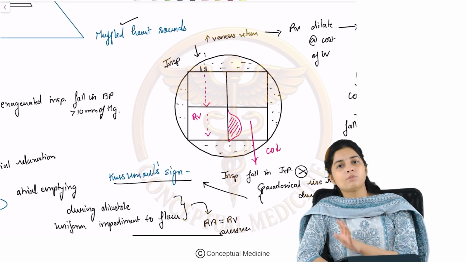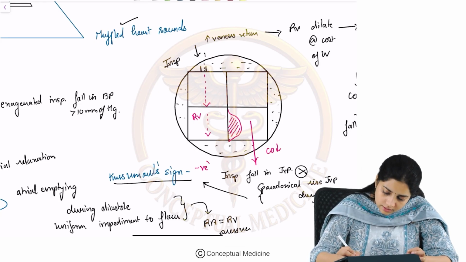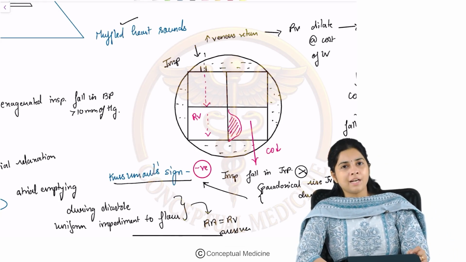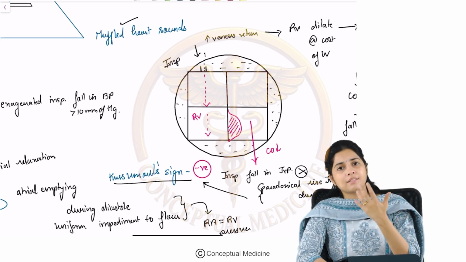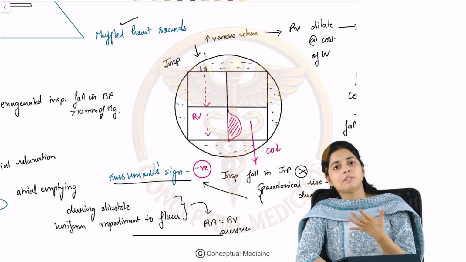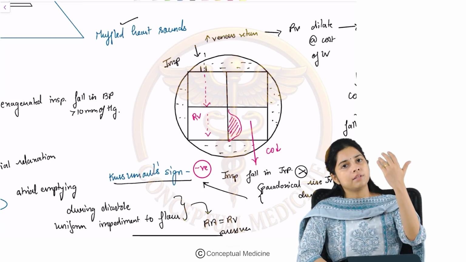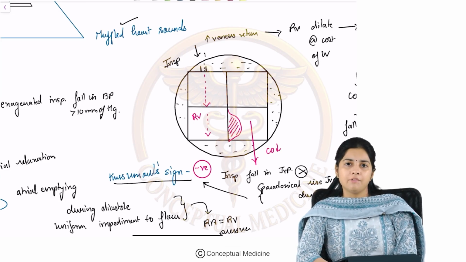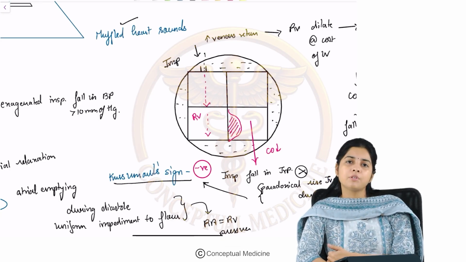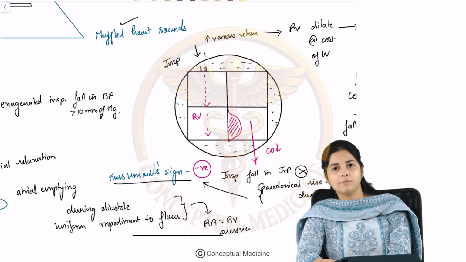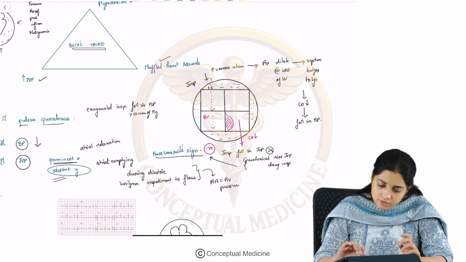Okay. Now, is this Kussmaul sign seen in cardiac tamponade? The answer is no. Kussmaul sign is negative in cardiac tamponade. Why is that so? It is because though there is some amount of tamponade, the extrathoracic pressures are still transmitted to the heart. Since these pressures are still transmitted to the heart, there will still be a fall of the JVP during inspiration, unlike constrictive pericarditis where the pressures are not transmitted because of a hardened rock-like pericardium. So Kussmaul sign is negative in cardiac tamponade. Fine. So till here, okay.